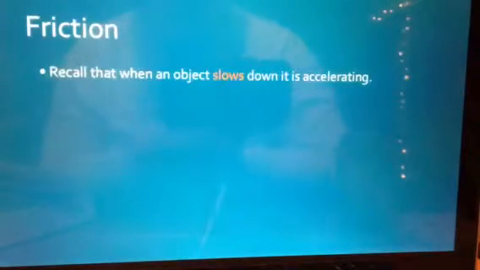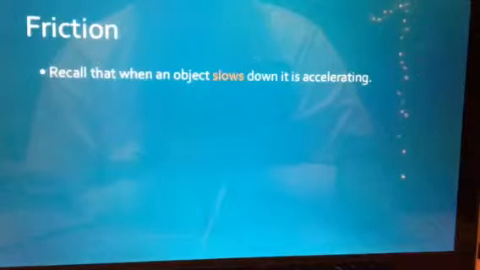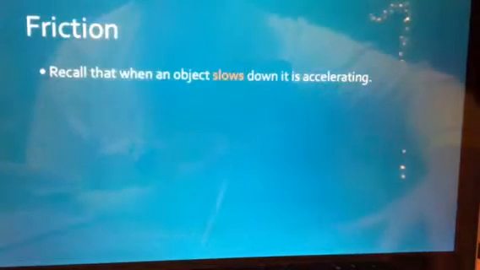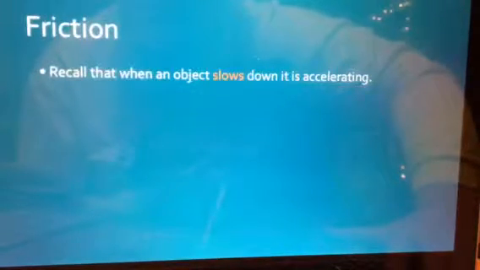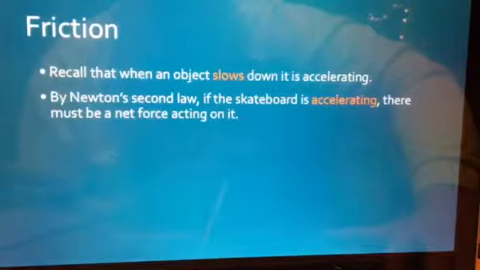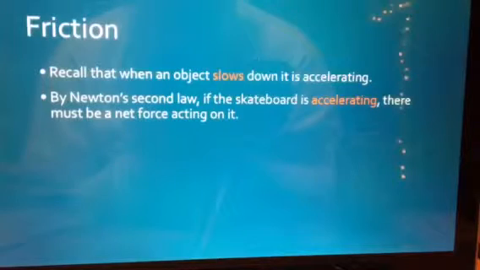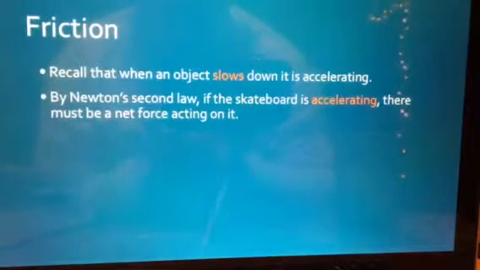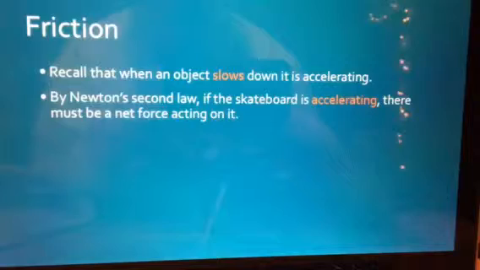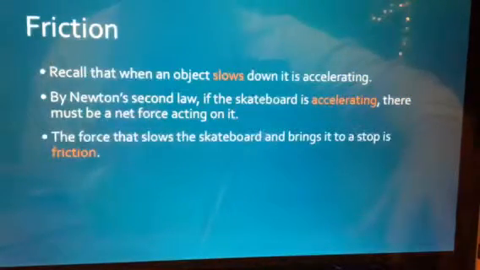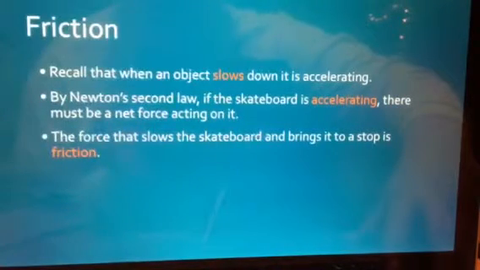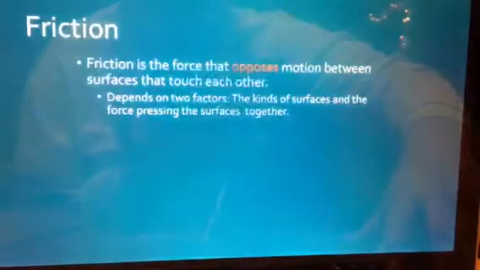Okay, so recall that when you have an object that slows down, it has a negative acceleration rate, and an object that speeds up has a positive acceleration rate. So if an object is slowing down, it's happening because of Newton's second law, and therefore there must be some type of force acting on that object to change that acceleration rate, and it's going against Newton's first law of motion. And so the force that will slow the skateboard down and bring it to a complete stop is really friction. And in this case, it would be rolling friction.